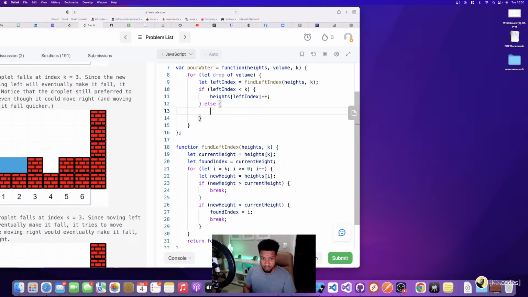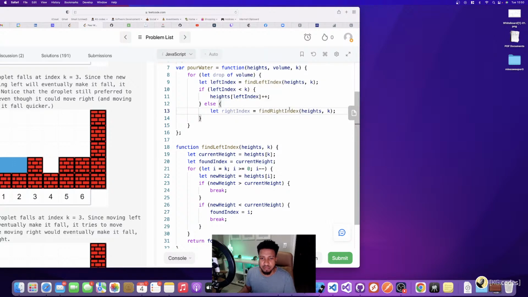Else, what the problem says, I need to go right if I can't find a left index. So here, if I didn't find a left index, then I go right. And so here I need to call the same function, but on the right side. Or not the same function, but I need to call the find right index function.